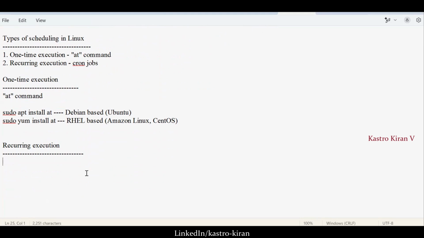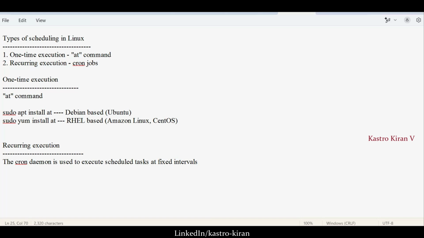So the cron daemon is used to execute scheduled tasks at fixed intervals. Let's say I want to execute a shell file every day at 10 o'clock in the morning. Yes, we can do that. How? By using the concept of cron jobs.